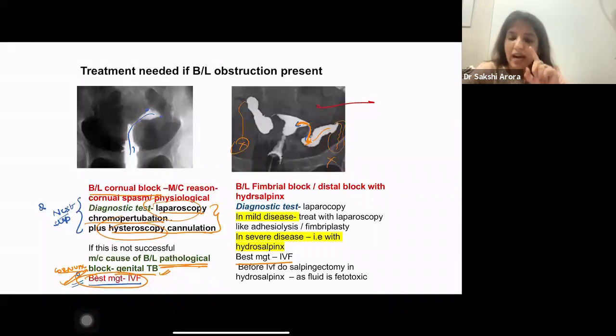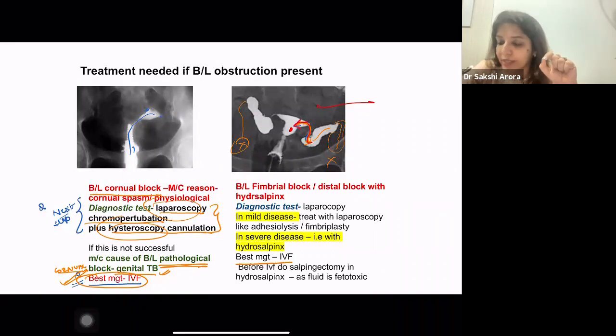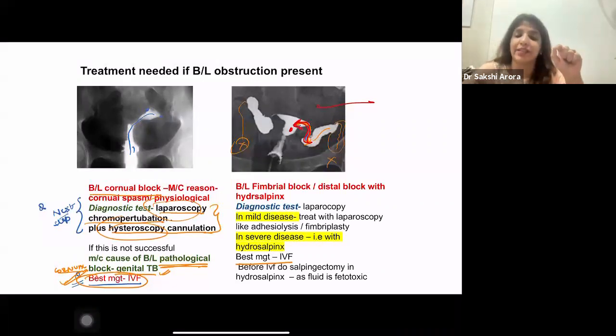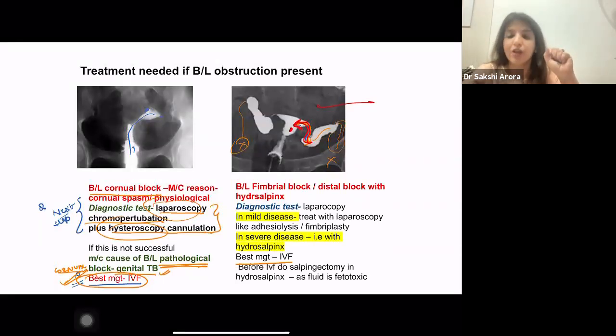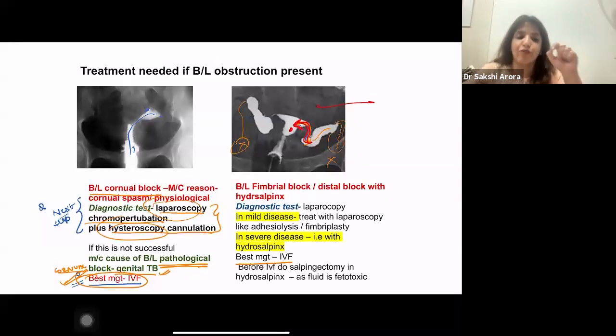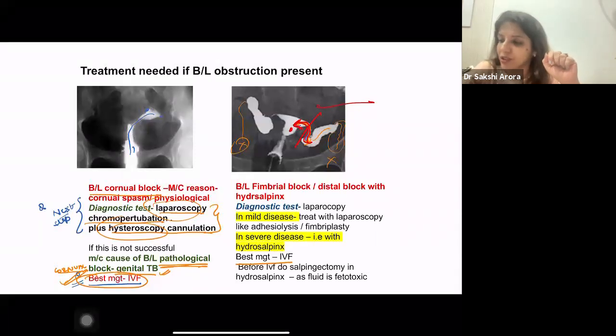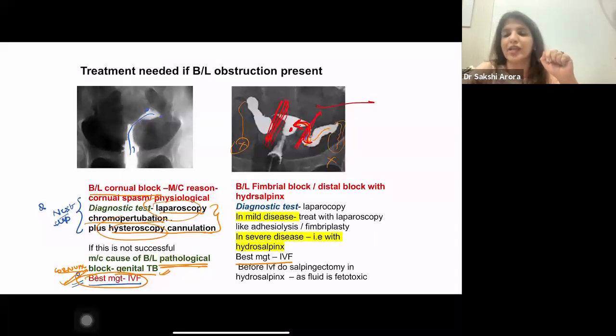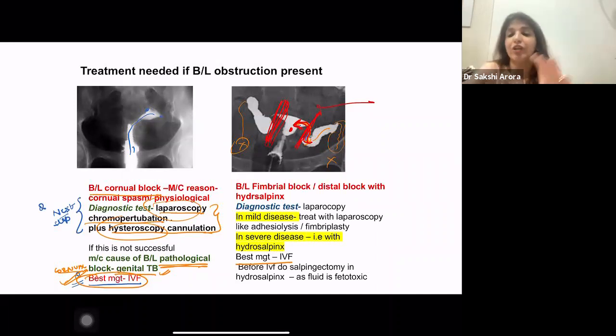The other thing you have to remember is that when I'm going to do IVF, I'm going to put the zygote here, right? And I'm just now telling you that hydrosalpinx fluid is toxic. So this hydrosalpinx fluid can come inside the uterus and it can be toxic to the zygote. So before I do IVF, what am I going to do? I'm going to cut these tubes. These tubes are as it is useless. So I'm going to cut these tubes. I will do salpingectomy and then I will do IVF.